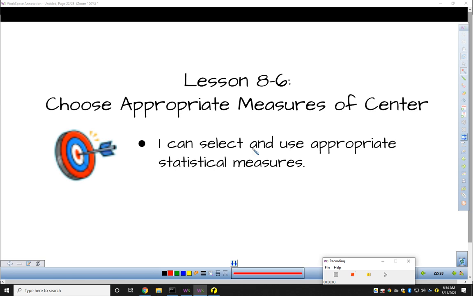Cruising right along in topic 8. Today we're going to talk about choosing the appropriate measures of center. So far this topic we've talked about a number of different ways where you can take a data set and find the center. The two you use the most are mean and median, but in certain scenarios one might be more appropriate than the other, and that's what we're going to talk about today.